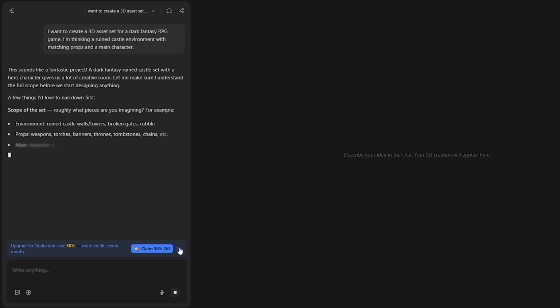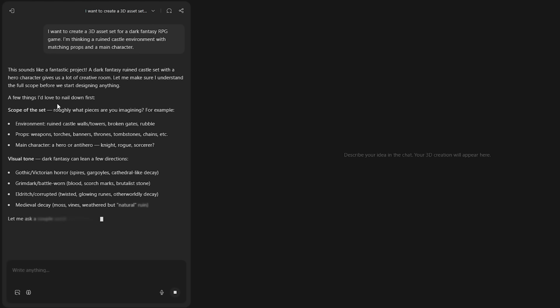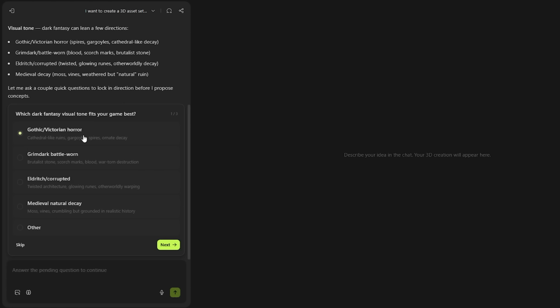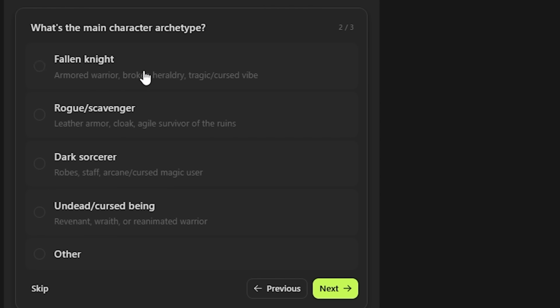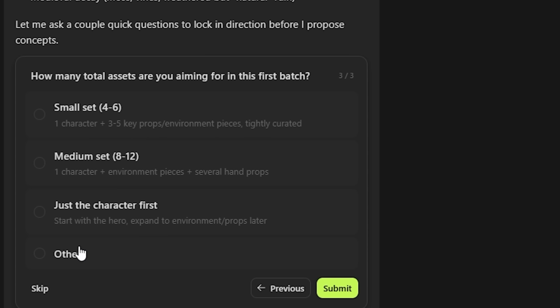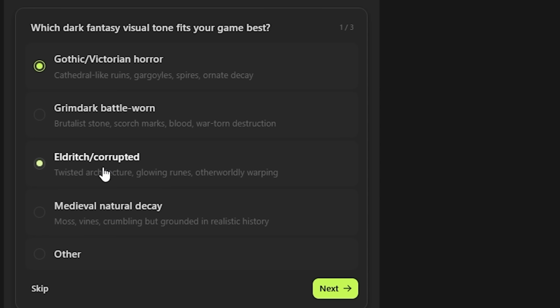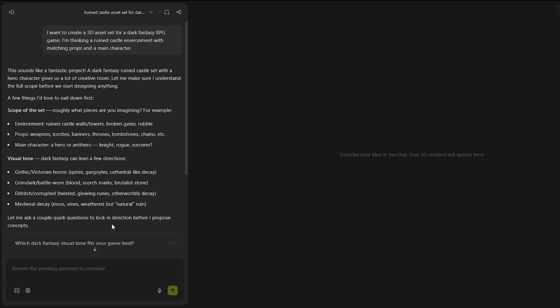3D Agent doesn't immediately start generating models. It comes back with directions, 3 or 4 different creative angles it could take this. Maybe a Gothic European ruin style, maybe a more Japanese-influenced dark fantasy, maybe something more surrealist. It's pitching concepts to you like a creative director would in a meeting. This is the smarter side of the agent. It brainstorms before it builds, so you're not regenerating from scratch because the first output missed the mark.